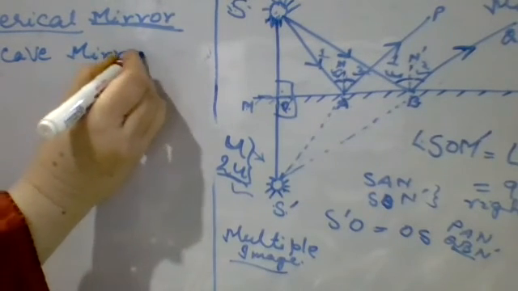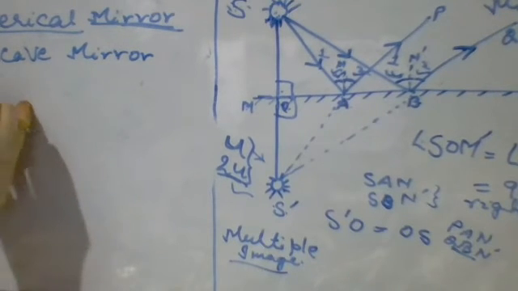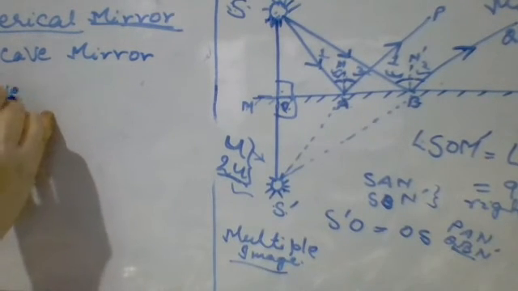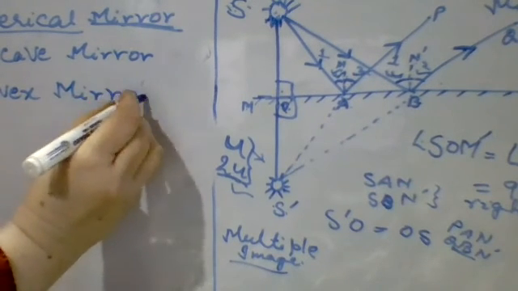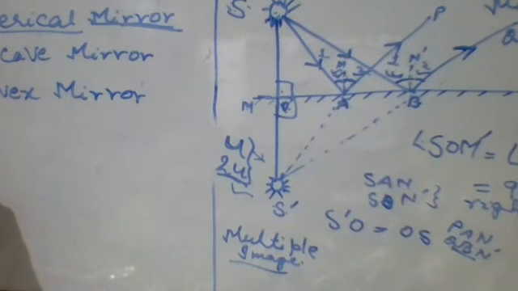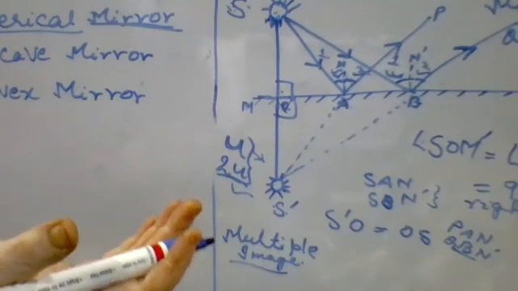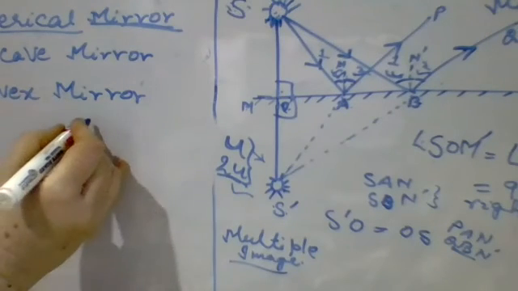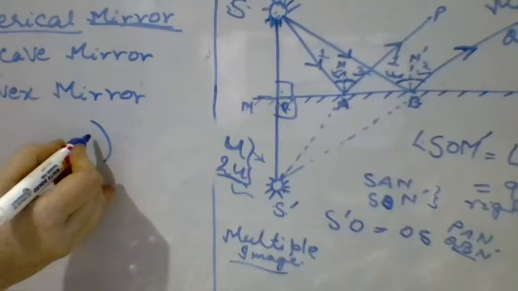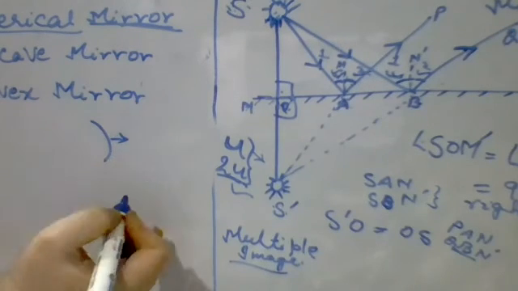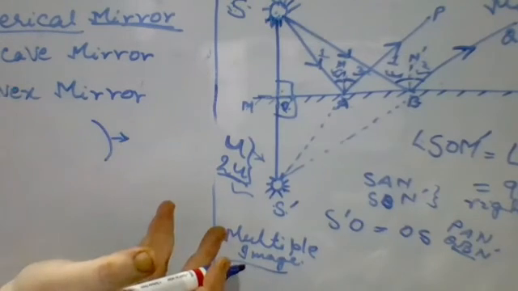A spherical mirror whose reflecting surface is curved inwards is called a concave mirror. A spherical mirror whose reflecting surface is curved outwards is called a convex mirror. Now you can take a very common example. Take a spoon. The inner part of it is your concave. The outer surface of it is your convex. In that way you can understand very easily.